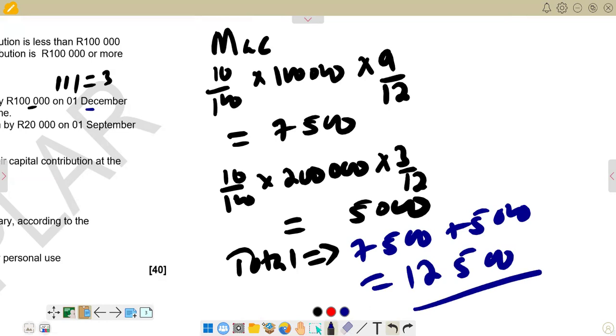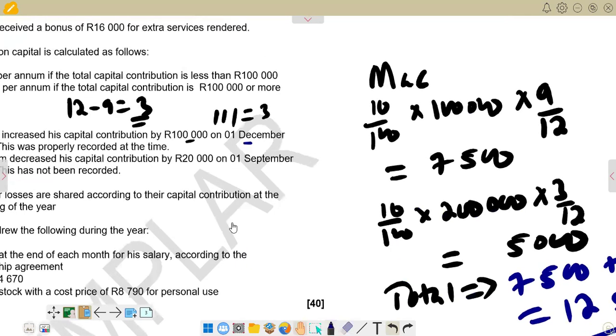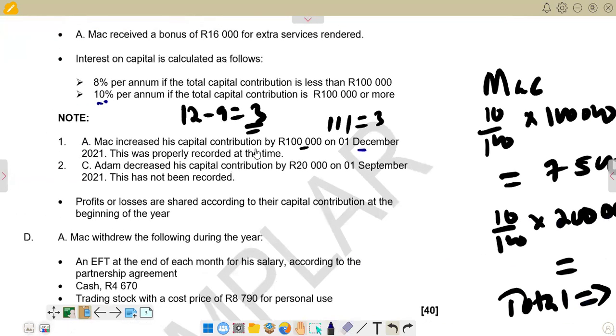So remember, we also have Adam, so we can try to calculate also for Adam because we have got the explanation that we have there for Adam. So for Adam, it reads, Adam decreased his capital contribution by 20,000 rand on 1 September 2021. This has not been recorded.